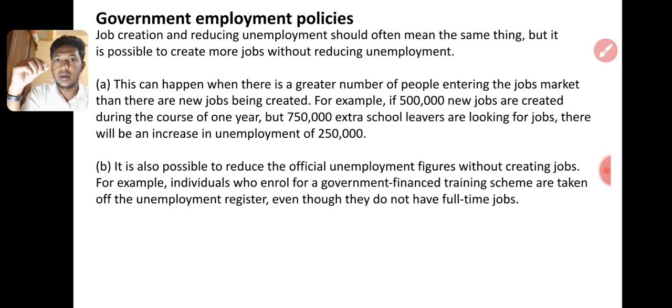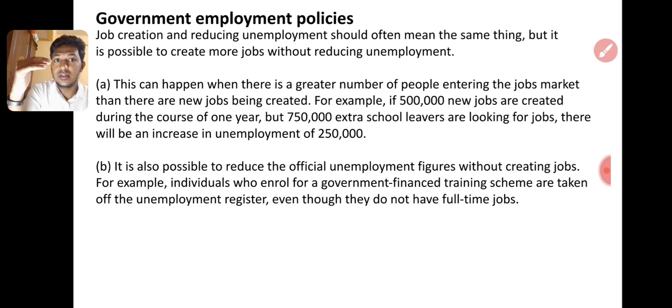Government employment policy, job creation and reducing unemployment often mean the same thing, but it's possible to create jobs and still have unemployment increase. This can happen when a greater number of people are entering the job market than new jobs being created. For example, 500,000 new jobs are created during the course of one year, but 750,000 extra school leavers are looking for jobs. There will be increased unemployment of 250,000. I already told this, right? If school leavers come, 750,000 jobs have to be created, but we can only create 500,000 jobs. So 250,000 jobs are short. It's very easy to understand this.